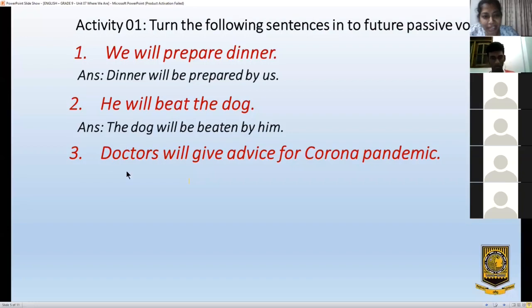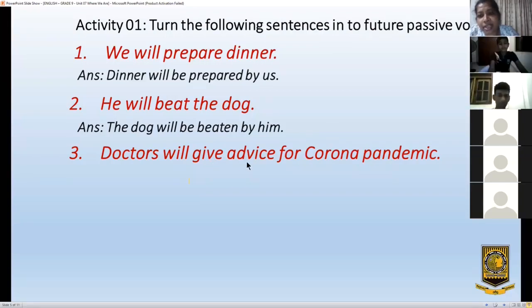See, doctors is the subject. Will shows the future. This is the verb give. Given, give. What do the doctors give, children? What do the doctors give? Advice. They give advice for corona pandemic. Advice for corona pandemic. Okay. What is the object then? What is the object? Advice.